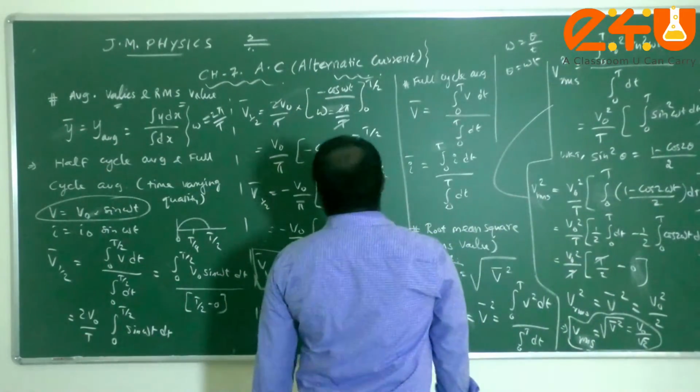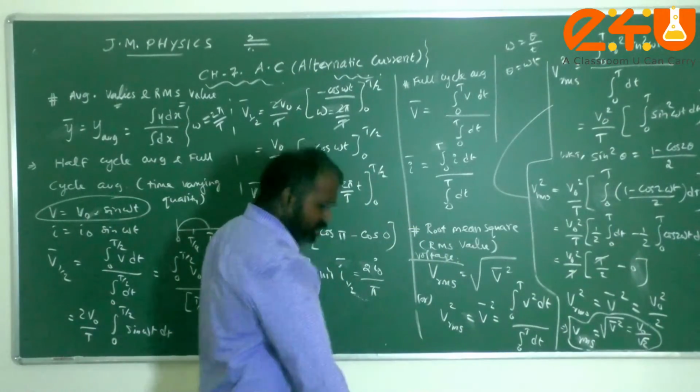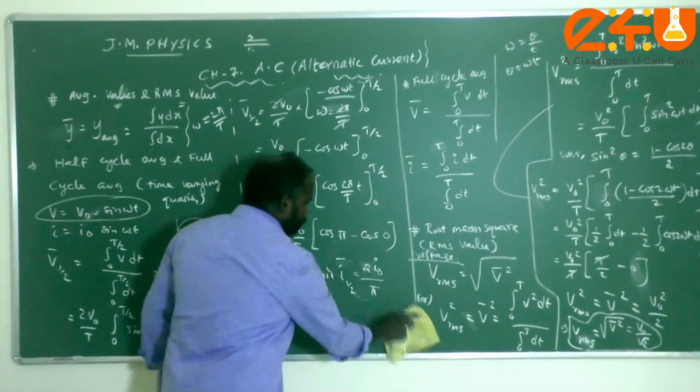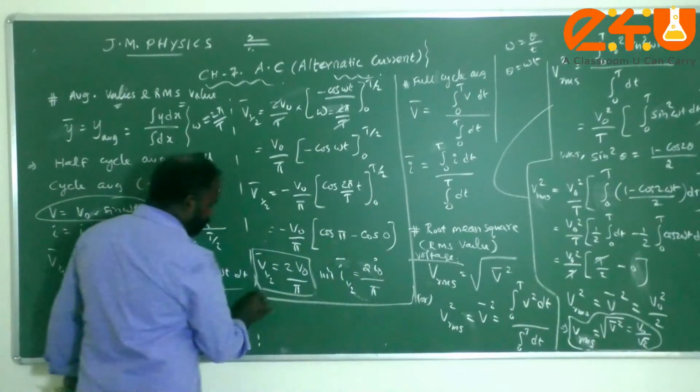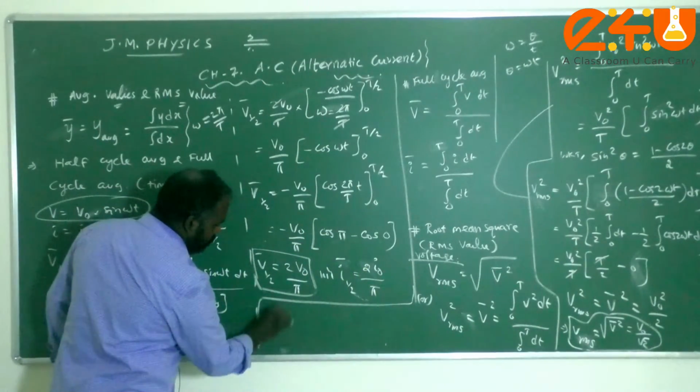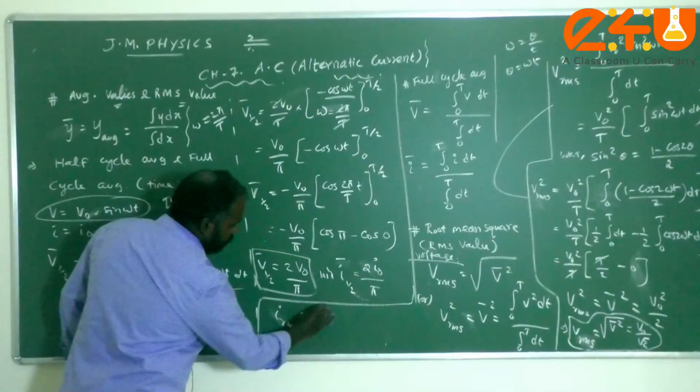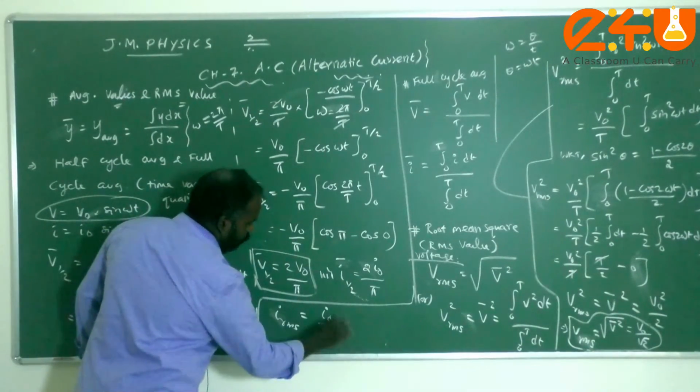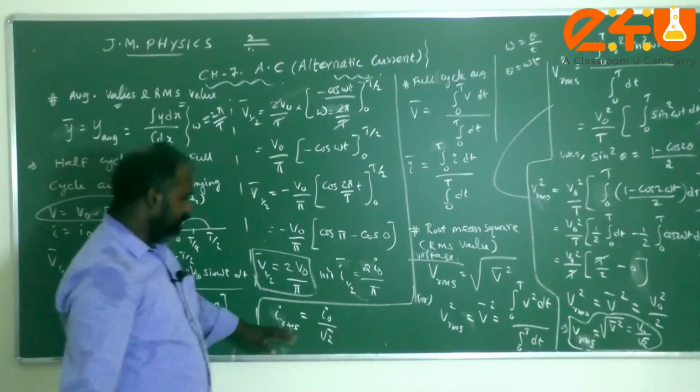And similarly for current also, I can write the RMS value of current. In the same manner you can use that. The RMS value of current, Irms, equal to I naught by root 2. Yes. So this is the main thing.